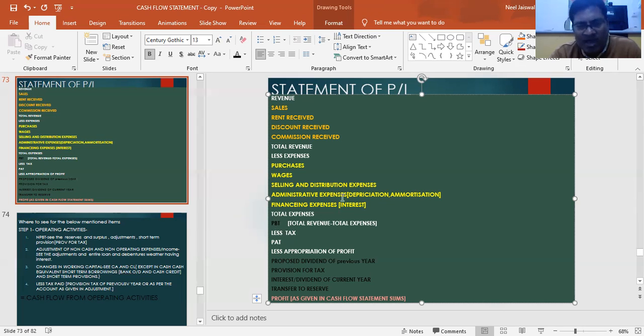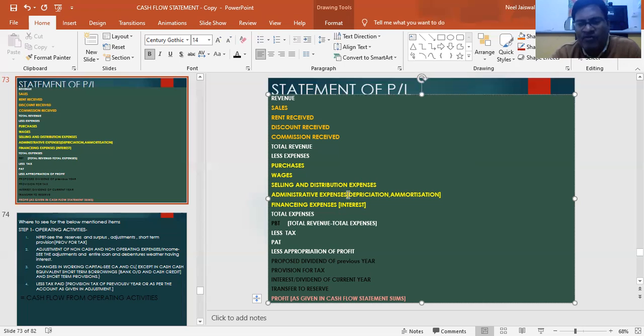From here, we have to subtract all those non-cash and non-operating items. We get operating profit, which is selling and distribution, administrative expense, some parts except depreciation and amortization we delete. If we ignore the financial expenses, depreciation and amortization, the profit we stand with is our operating profit. We have to reach this place in the cash flow statement. So we come from the bottom. That's why we add all these things, because they are already subtracted from the profit. We go on adding and we reach this operating profit.